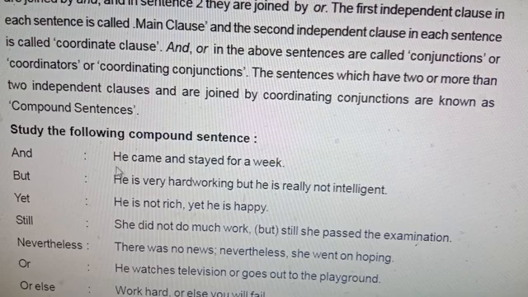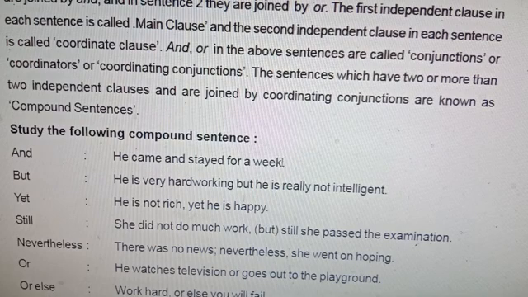Look at this sentence: he came and stayed for a week. If we break it into two sentences, he came is a finite clause, and he stayed for a week is also a finite clause. So two finite clauses are connected. He came is the main clause, and stayed for a week is the coordinate main clause. So it is a compound sentence.